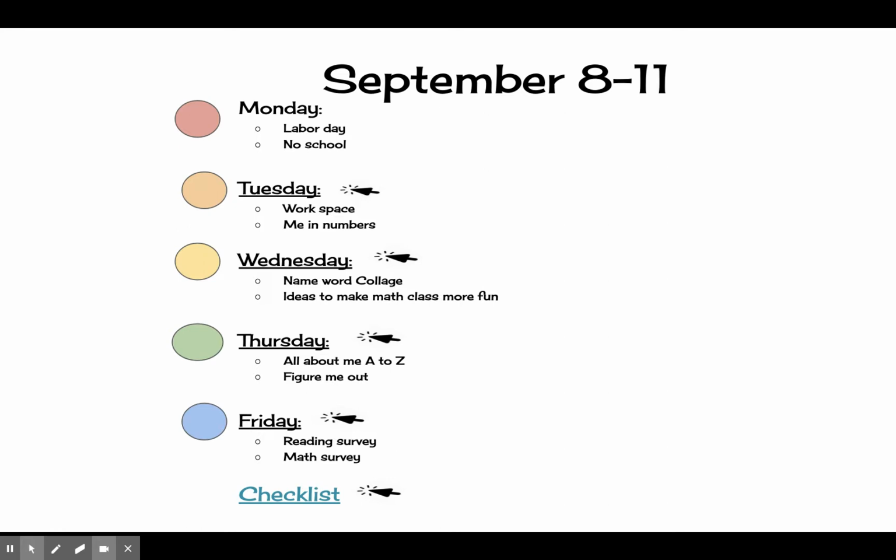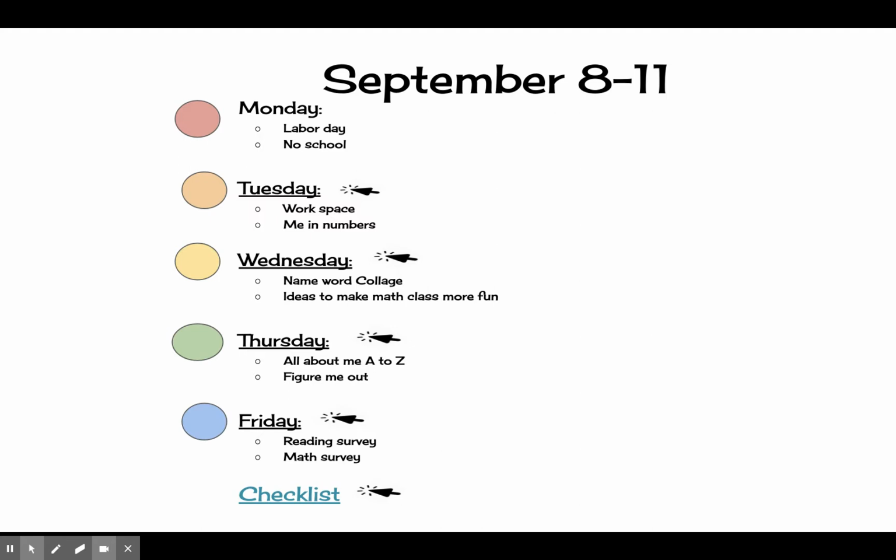Notice that Monday is Labor Day, no school, but then it has a list of your week's work and how you should kind of pace everything out. I also want you to notice the arrows. That means every single day is linked. So if I click on Tuesday, it's going to take me to Tuesday's set of slides. If I click on Wednesday, it'll take me to Wednesday's set of slides.